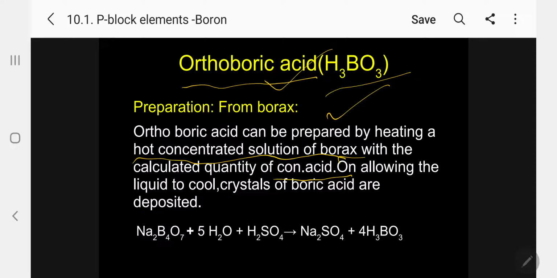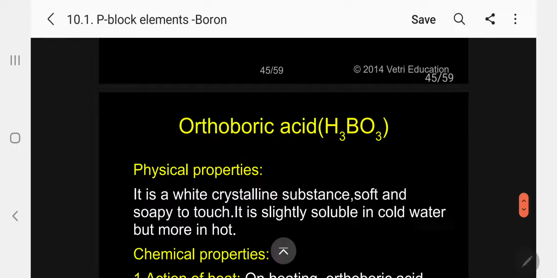On allowing the liquid to cool, the crystals of boric acid are deposited. So sodium tetraborate, Na2B4O7·10H2O, with a calculated quantity of concentrated sulfuric acid gives sodium sulfate and boric acid. 4 moles of H3BO3 are formed and deposited as crystals on cooling.